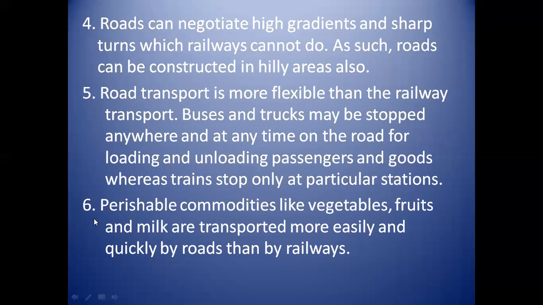Then sixth importance is perishable commodities like vegetables, fruits and milk are transported more easily and quickly by roads than the railways. That is, perishable means the vegetables, fruits or things which can be damaged easily are transported more quickly or faster by the roads than railways.